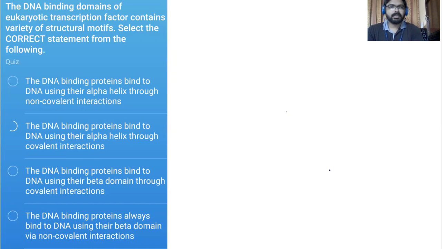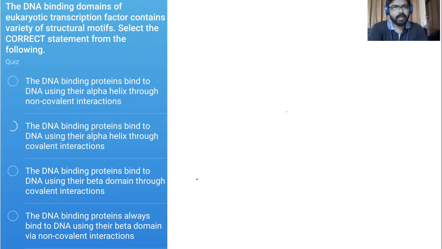In this question they are specifically asking which domain of those proteins interacts with DNA, how they actually interact with DNA. Is it using their X or Y or Z domain? That's the major part they are asking in this question, and they also added, select the correct statement from the following. So the majority of the statements provided here are wrong, and we have to choose the right one.